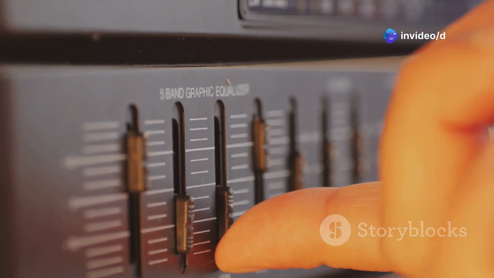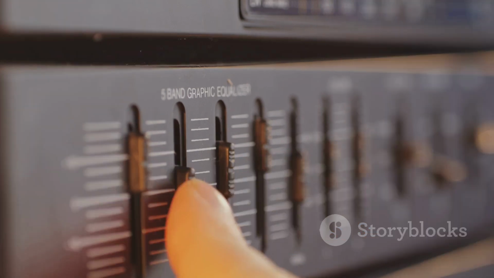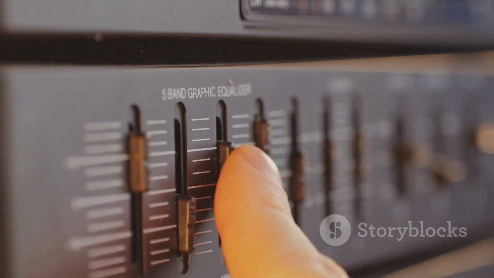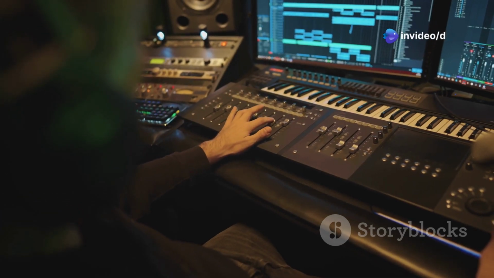Think of a graphic equalizer on a stereo system. Those sliders represent different frequencies. Boosting a frequency makes it louder, while cutting it makes it quieter. EQ in music production works similarly, but with more precision.